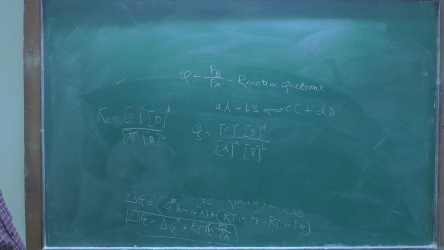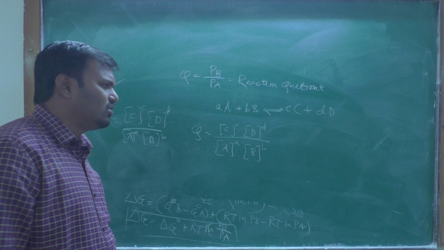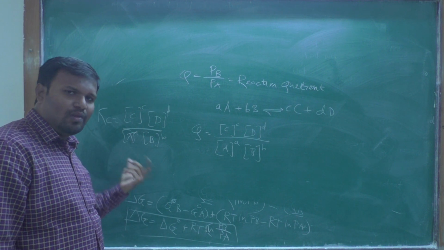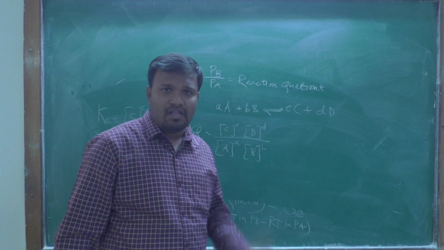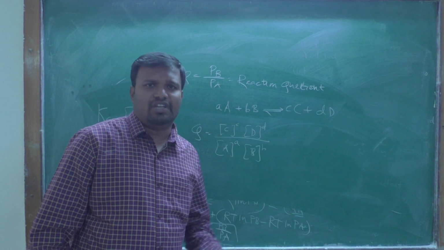But remember that the equilibrium constant and the reaction quotient are two different quantities, because the equilibrium constant value is obtained when the reaction is at equilibrium, but the reaction quotient we can obtain at any stage of the reaction.